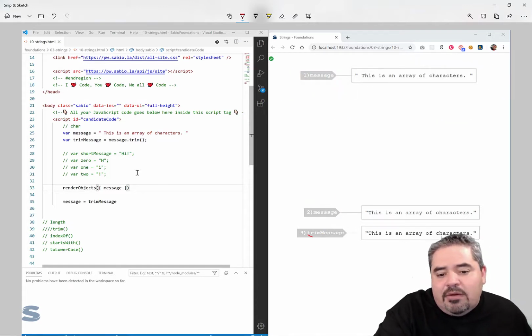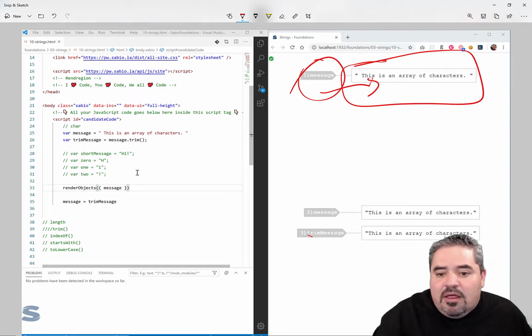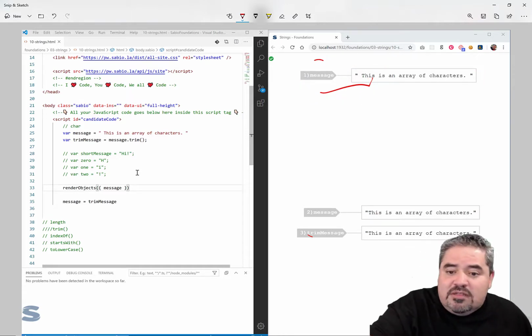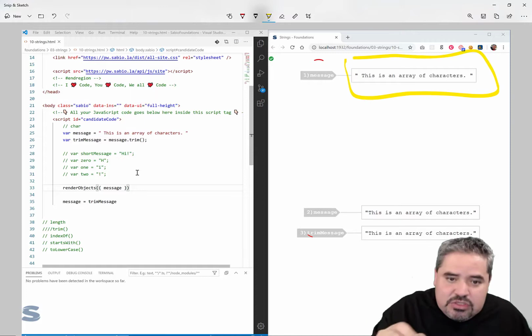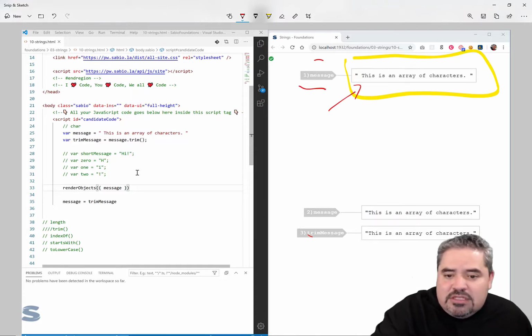Now, at the beginning, this variable pointed to this particular value in memory. This is an array of characters with spaces at the end. And this value is actually hanging around in memory right now. The first time that we rendered this graph, the variable pointed to this area in memory.